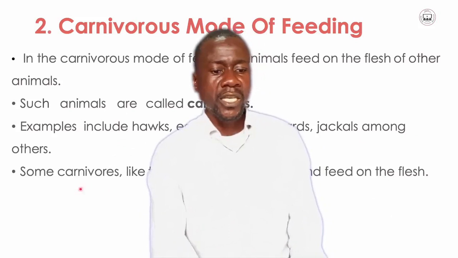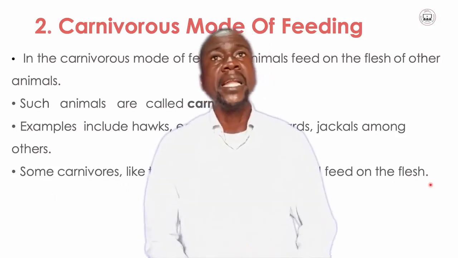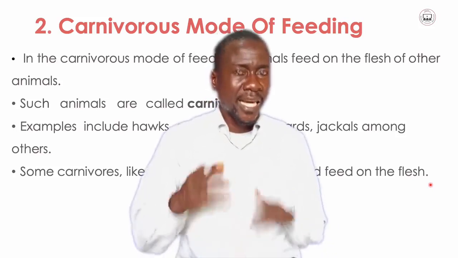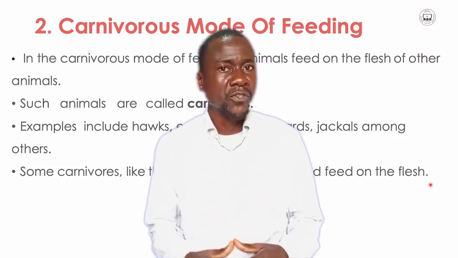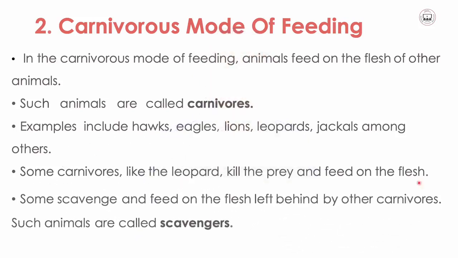Some carnivores, like the leopards, kill the prey and feed on the flesh. Another type of carnivorous animals never kill their own prey. Some scavenge and feed on the flesh left behind by other carnivores.